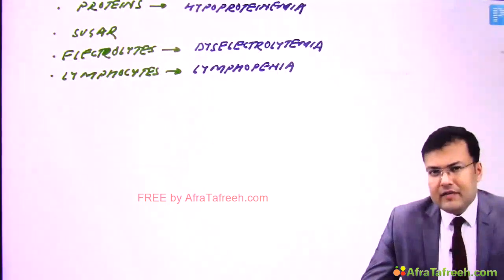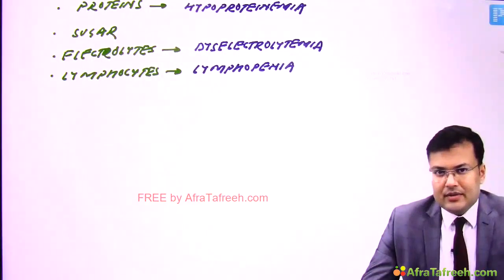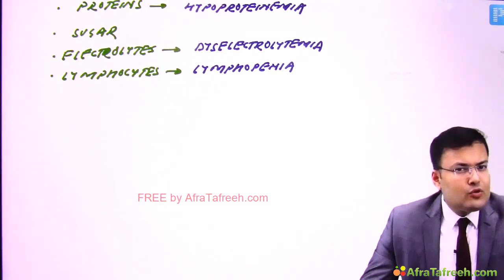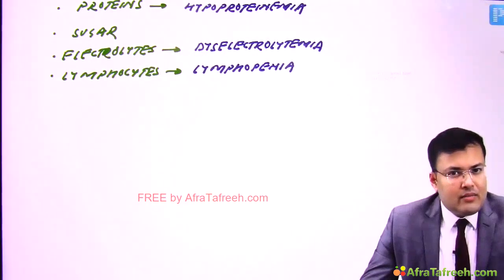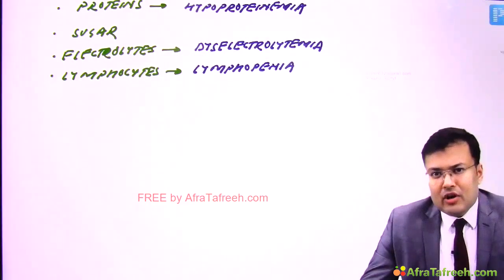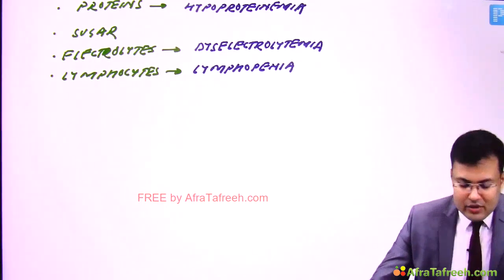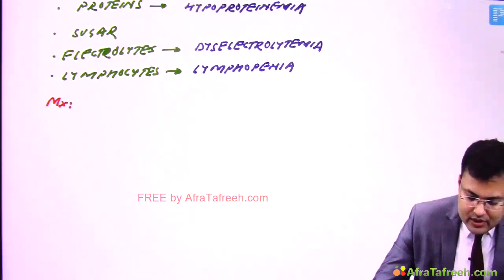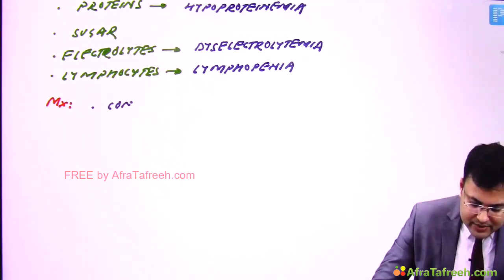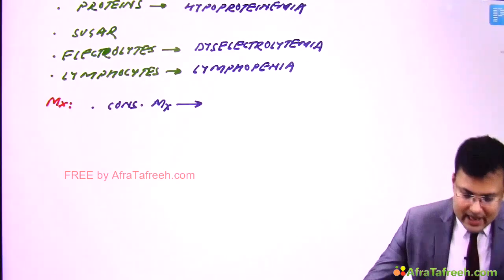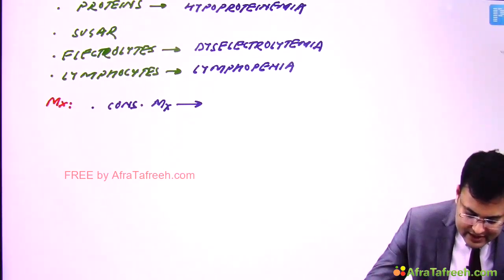Now see, in the majority of cases we go for conservative management. Why? Because the most common cause is iatrogenic trauma, and the chances of spontaneous closure after conservative management are higher. So what do we do in this case? Management. First, conservative management.